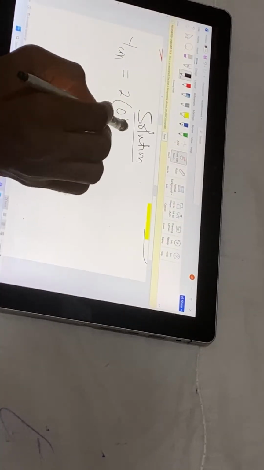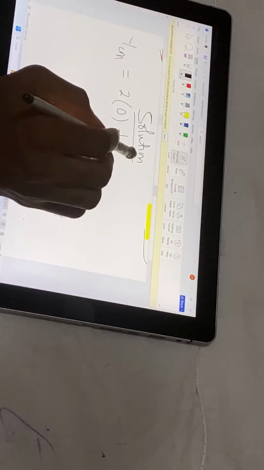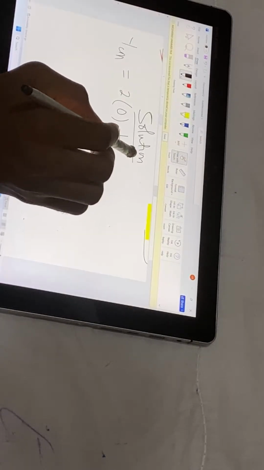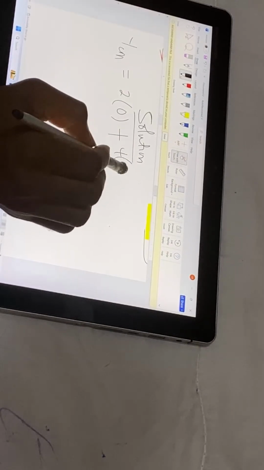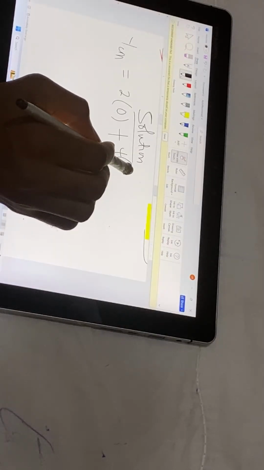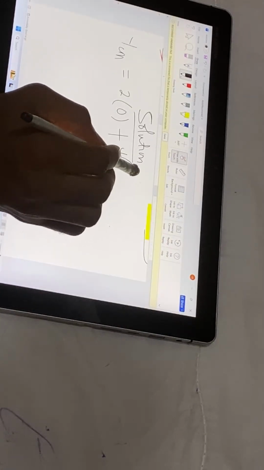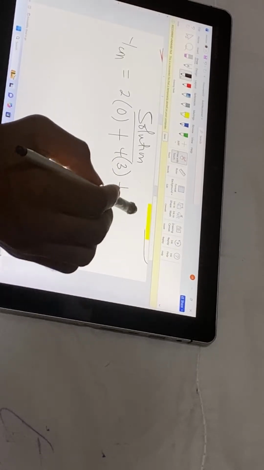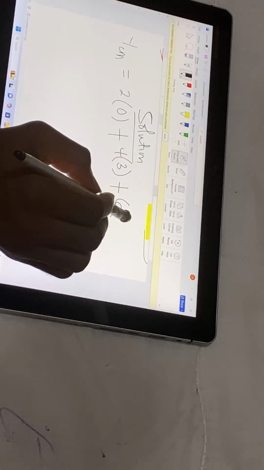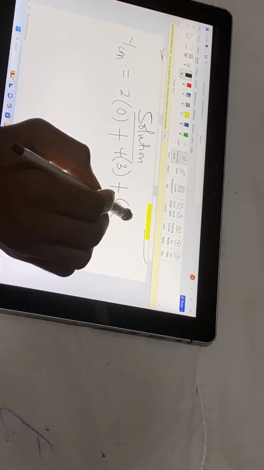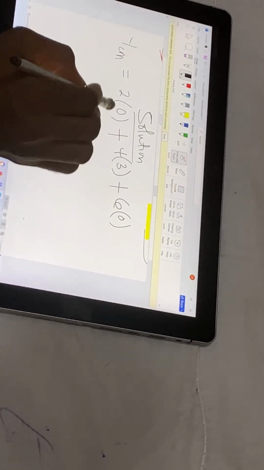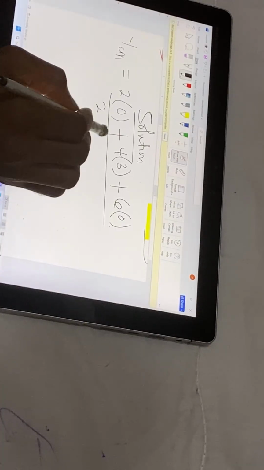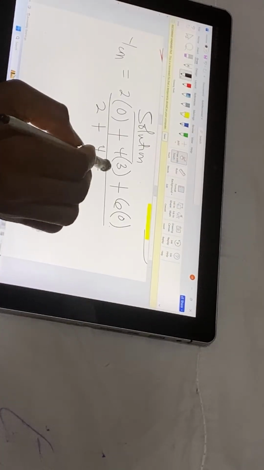Please take note. Plus our m2 is 4, our y2 is 3, plus our m3 is 6, our y3 is 0, over 2 plus 4 plus 6.